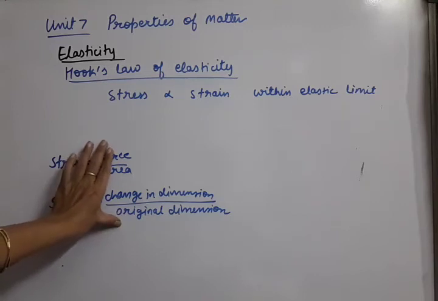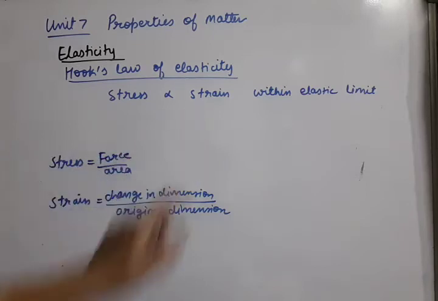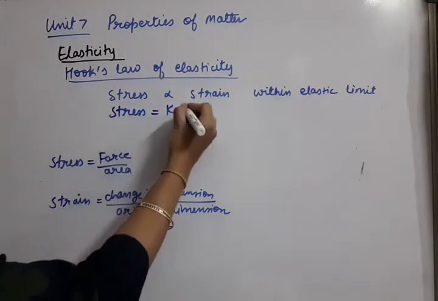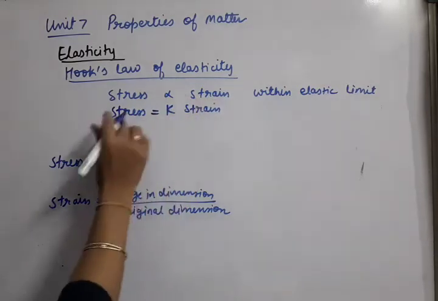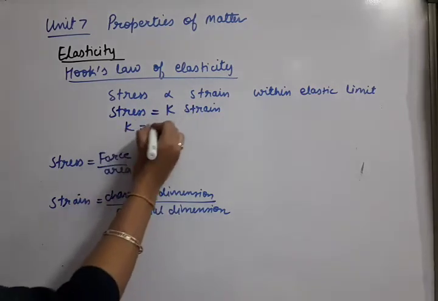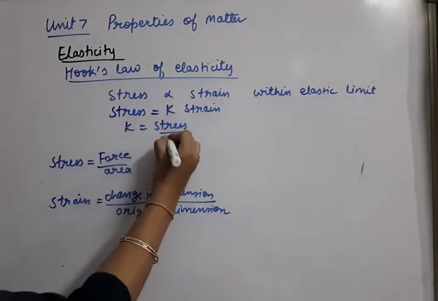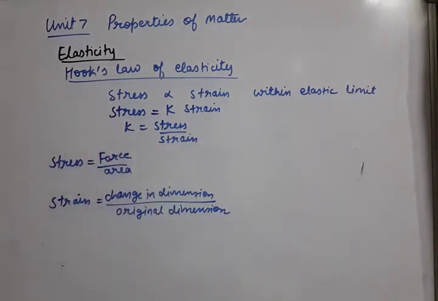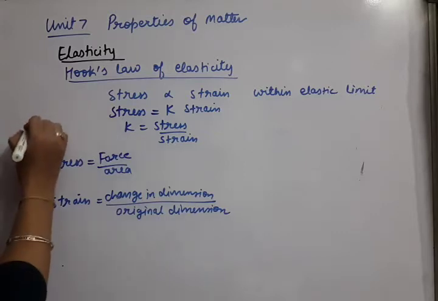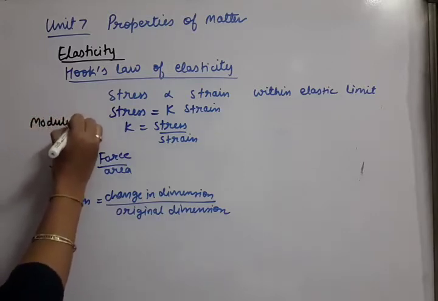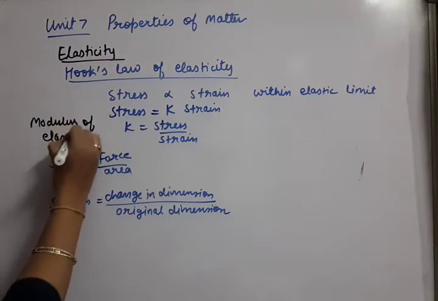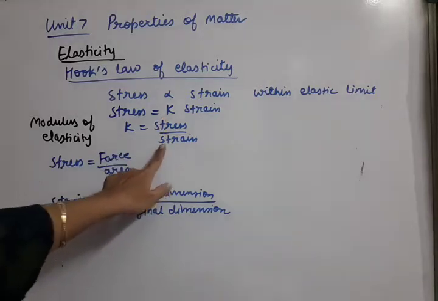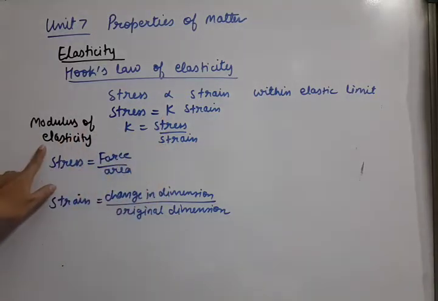So based on the types, now we will discuss the constant. So what is that constant? If we remove this proportional sign, that one constant should come. Stress equals K into strain. So this K we can write as what? Stress upon strain. And what is the name of this K? It can be termed as elasticity coefficient or modulus of elasticity. Okay, so the ratio of stress upon strain is known as modulus of elasticity.